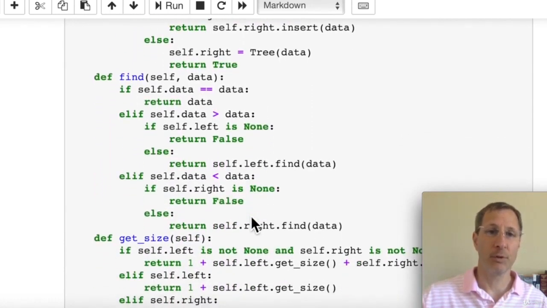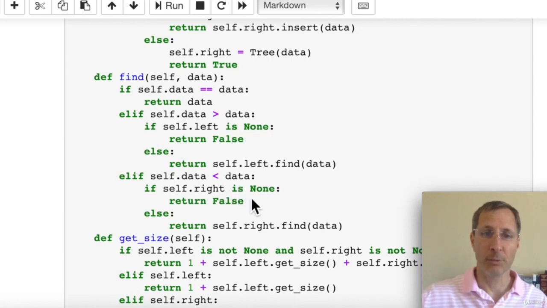The find function works very similar, except that we don't actually create a new item and insert it. But we recursively descend down either the left subtree or the right subtree. So if we find that piece of data in the current node that we're in, we'll return that piece of data. If not, we'll do a comparison to the current node to see if we should descend down the left subtree or the right subtree. Now if we reach the bottom of the tree, where we have a none node, we're going to return false. Otherwise, we call the find function recursively on the left subtree, and we pass the data along as the same parameter. And then the same on the right subtree.